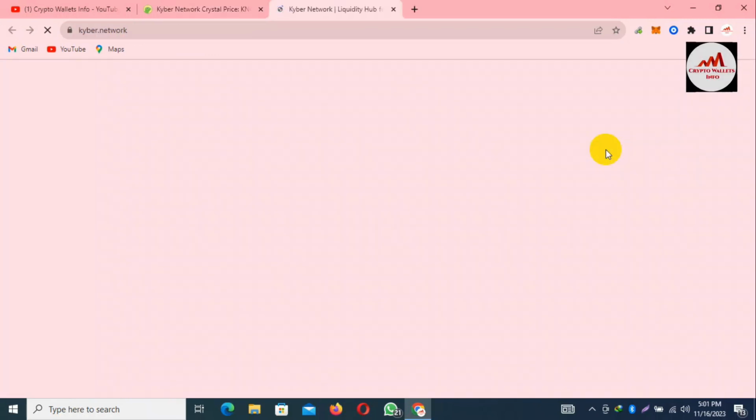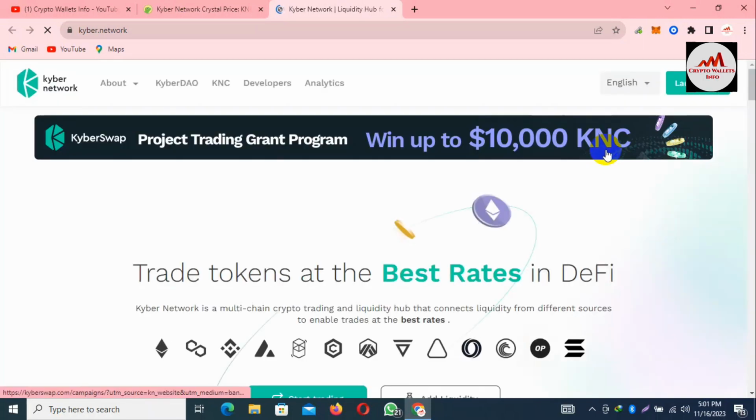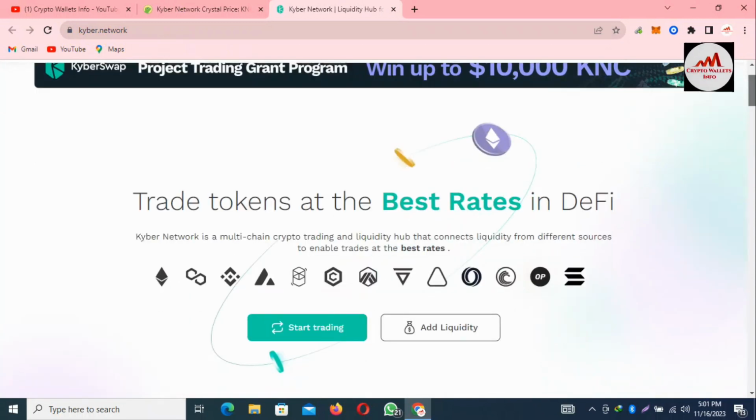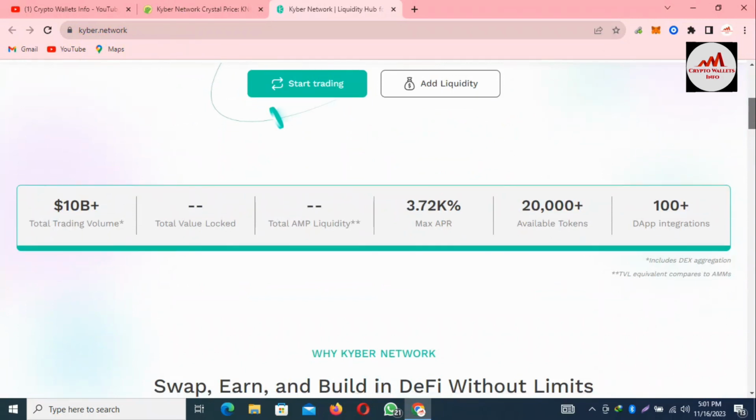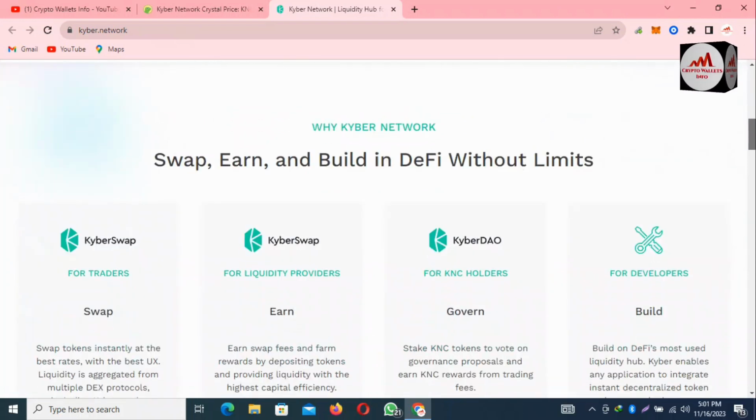Simply click on it, and now Kyber.network, this is the official website of this DAO system or swap application, where you can find all information about total trading volume, 10 billion, total value locked, total AMM liquidity, and a maximum APR of 3.72, available tokens 20,000 plus, and DApp integrations.